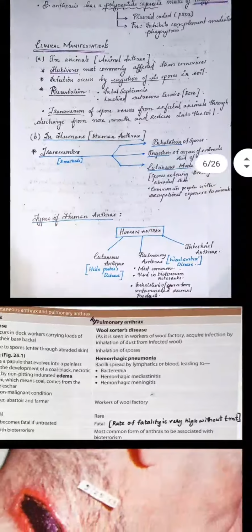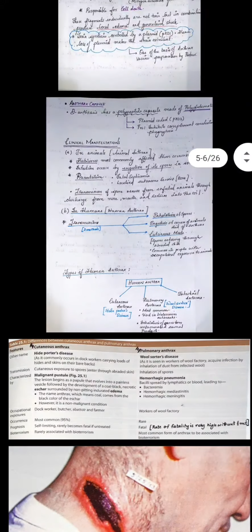Now to understand this better, let's see the various differences between cutaneous and pulmonary anthrax. As we told, cutaneous anthrax is otherwise called Hide-Porter's disease, and pulmonary anthrax is otherwise called Wool-Sorter's disease. Hide-Porter's disease, because it commonly occurs in dock workers carrying loads of hides and skins on their bare backs, and Wool-Sorter's disease we see in workers of wool factories who acquire infection by inhaling the dust from the infected wool.